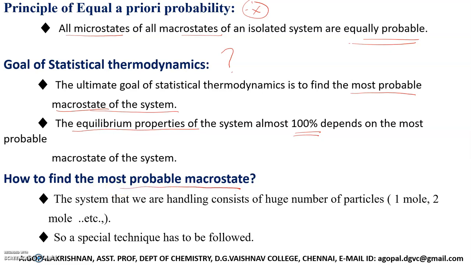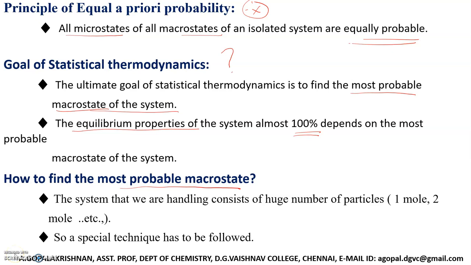How to find it? See the example that I gave, in which I took only 2 particles, 3 particles, 4 particles like that. These are all very small numbers of particles. So for this you can construct the possible macro states, calculate the thermodynamic probability, and find the most probable macro state. Is this idea valid for a system which contains Avogadro number of particles? No, because if you go to Avogadro number of particles, it is really difficult to identify the most probable macro state.